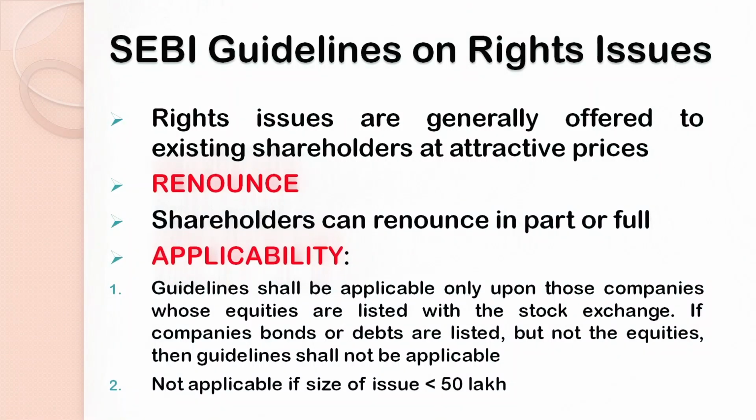Now point number one, rights issues. As I have already discussed, Section 62 and Section 42 of the Companies Act 2013 are concerned with rights issues and related matters. Some of the important guidelines are: point number one, rights issues are offered to the existing shareholders only. Now they are offered, but is it mandatory for the existing shareholders to purchase, or do they have an opportunity to purchase and are entitled not to purchase?